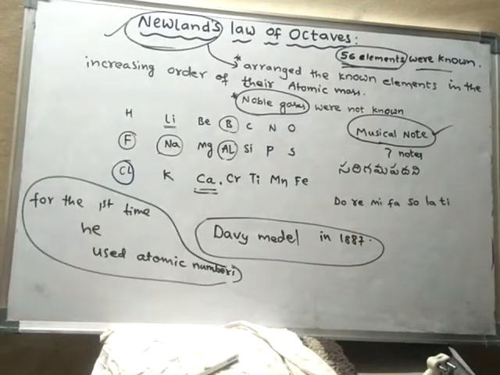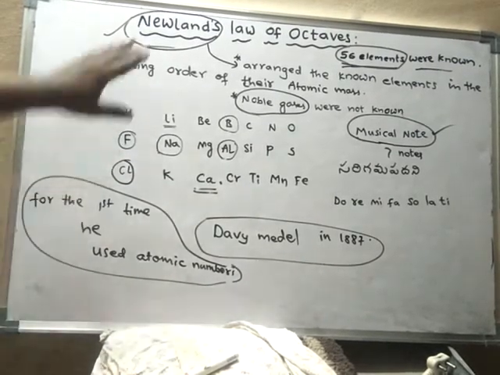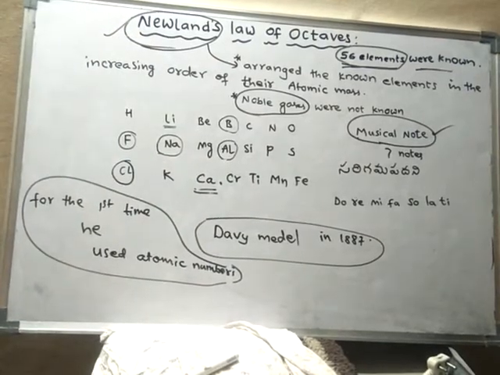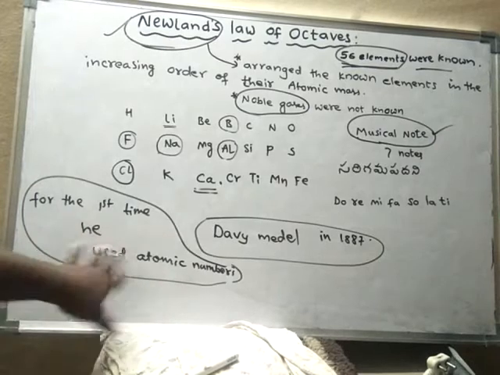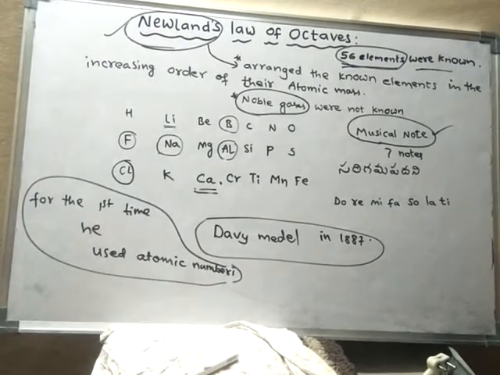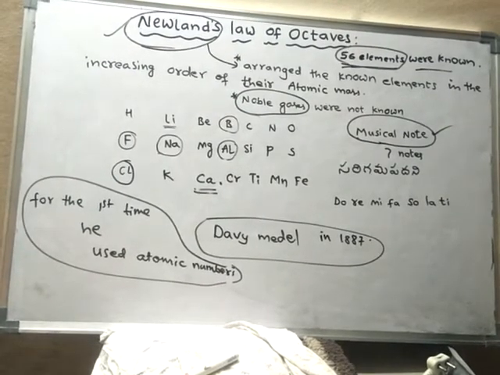So this is also one of the important points. Though atomic numbers were not discovered by the time of Mendeleev, he used the order of atomic numbers for the elements. That is also one of the things we should know about Newland.